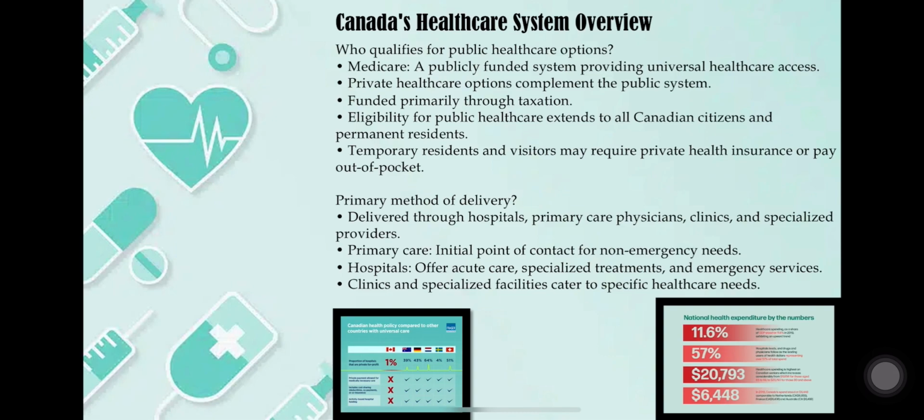Temporary residents and visitors may require private health insurance or pay out of pocket. The primary method of delivery is through hospitals, primary care physicians, clinics, and specialized providers.